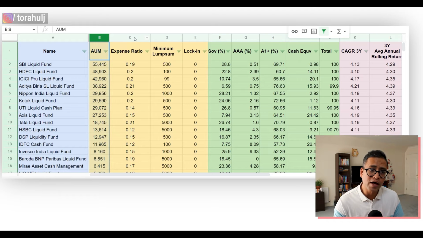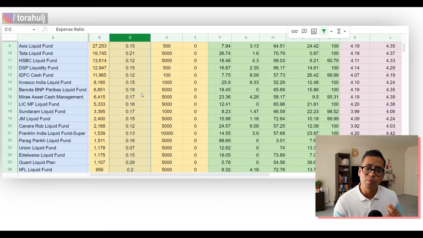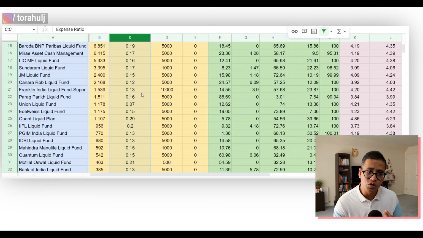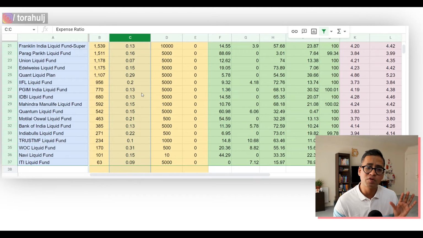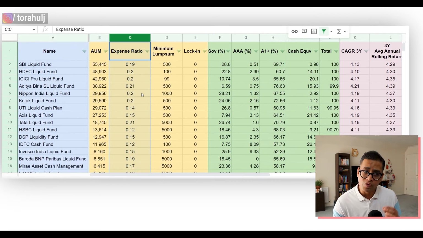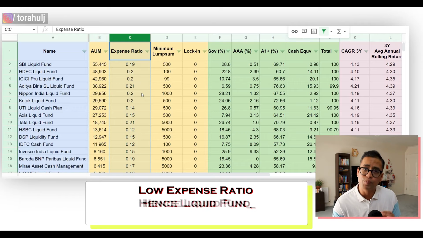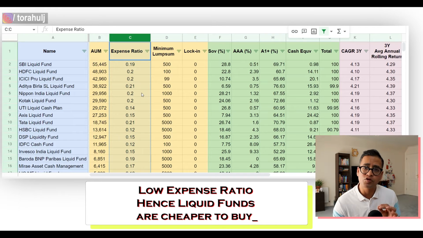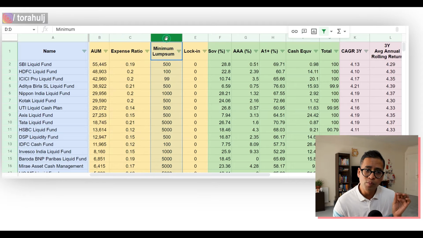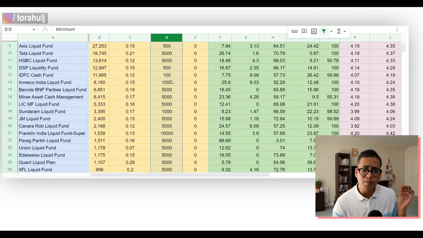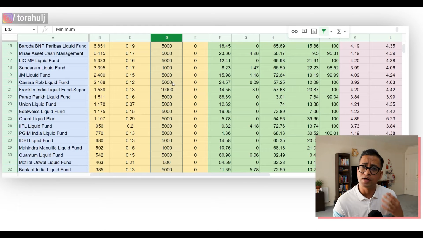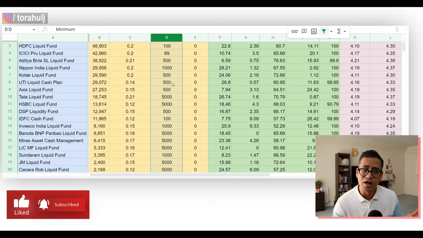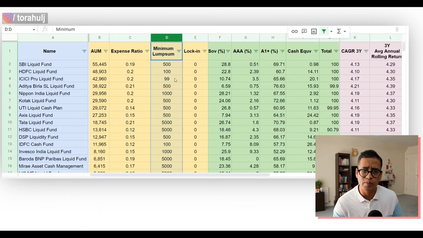Now let us move to the expense ratio. What we see here clearly is that the expense ratio is somewhere between 0.10 to 0.20, and there is not a massive difference between these funds. What we can conclude right now is it's very cheap to invest your money in liquid funds, much similar to index funds. Let us now move to minimum lump sum amount. Again, the majority of these liquid funds allow you to invest 5,000 rupees minimum, or even 100 rupees or 1,000 rupees. So not a problem at all.